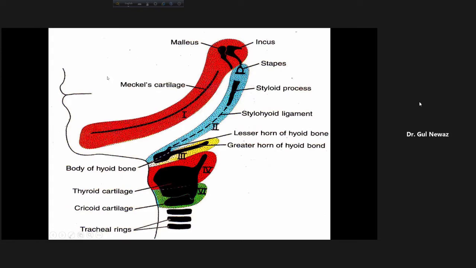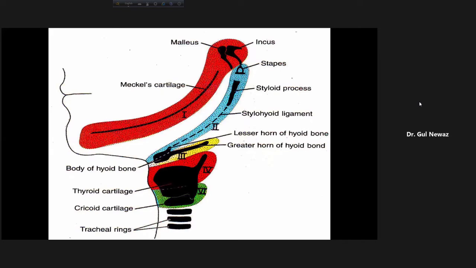The first pharyngeal arch, or mandibular arch, has two prominences. This is an exception; the others are not like this. The first pharyngeal arch, or mandibular arch, has a maxillary prominence and a mandibular prominence. The maxillary prominence will give rise to the maxilla, zygomatic bone, and squamous part of the temporal bone. The mandibular prominence will give rise to the mandible. Also, there are three small bones inside your ear. Your teacher will teach you later on.